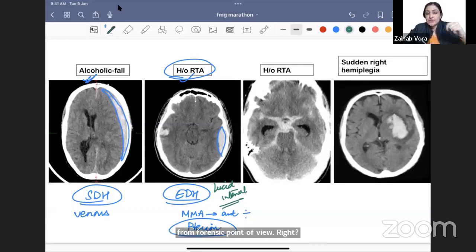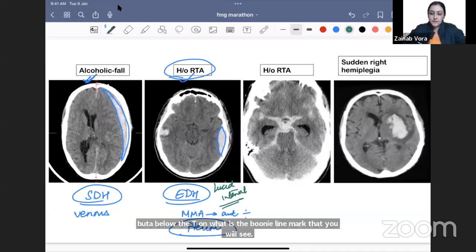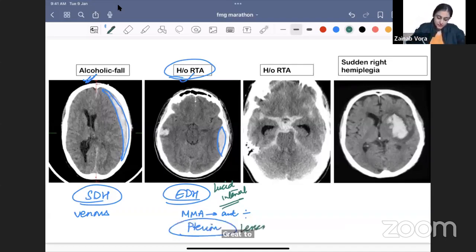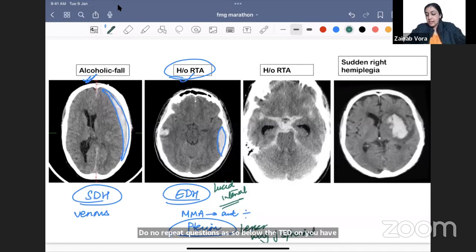एक और अनाटमी क्वेश्चन बताओ. बिलो द टीरियन, what is the bony landmark that you will see? Greater wing of sphenoid, lesser wing of sphenoid, body of sphenoid? Yeah, so lesser wing of sphenoid. ये दोनों repeat questions है. So below the pterion you have one artery and you have one bone which is lesser wing of sphenoid. ठीक है, चलो बहुत बढ़िया.